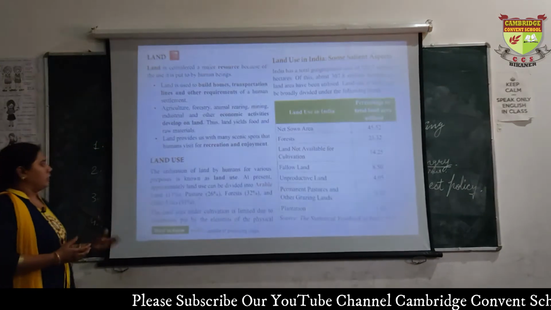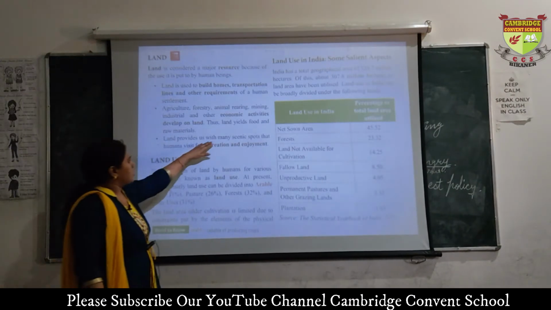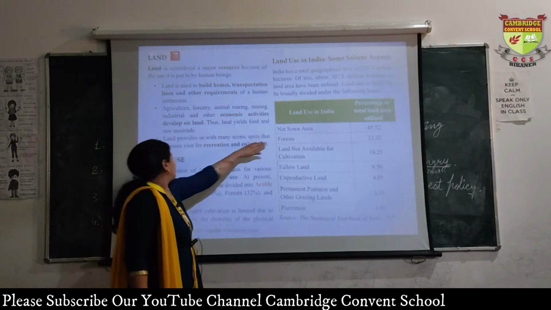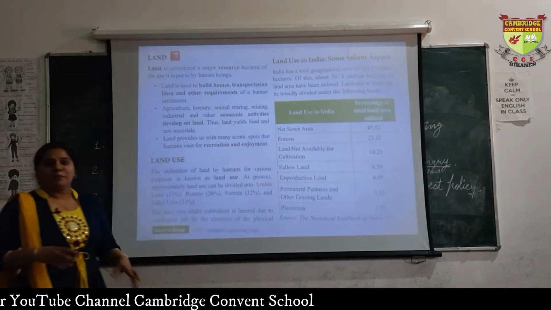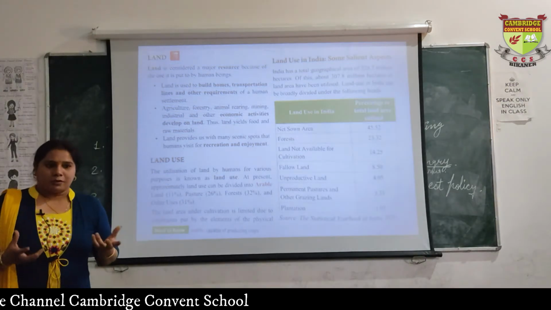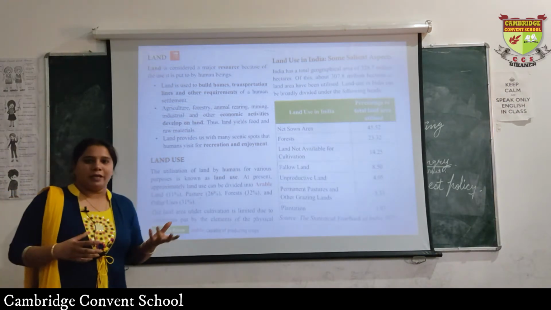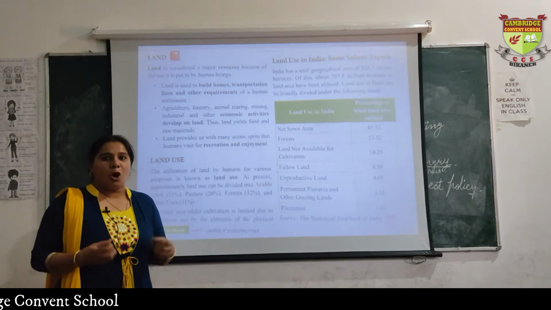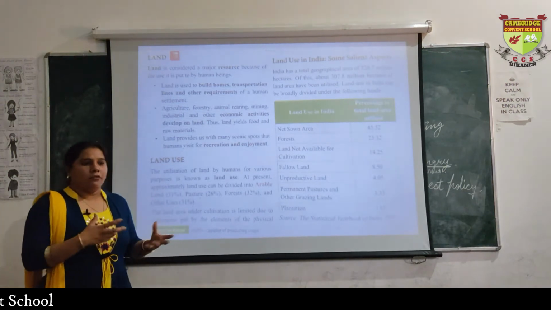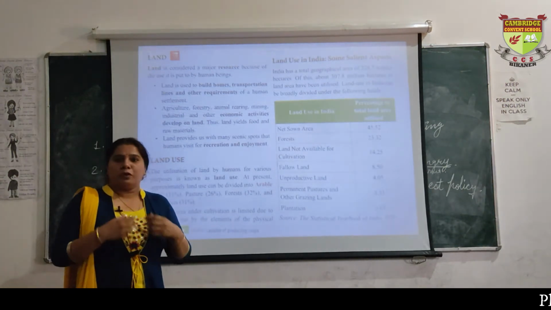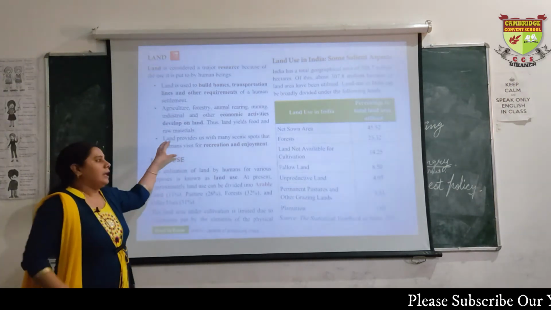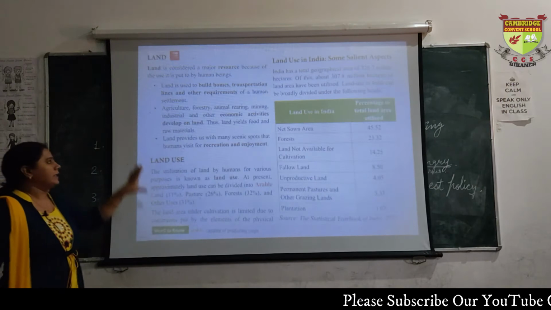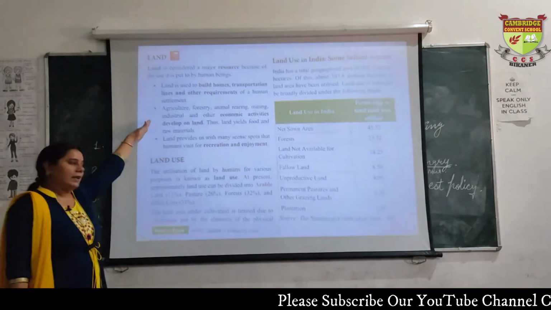Then, land provides us with many scenic spots that humans visit for recreation and enjoyment. There are natural beauties: waterfalls, mountains. All these we get from land resource. We go for visits, we go for enjoyment. All these things are present on land. So these are the basic uses of land.